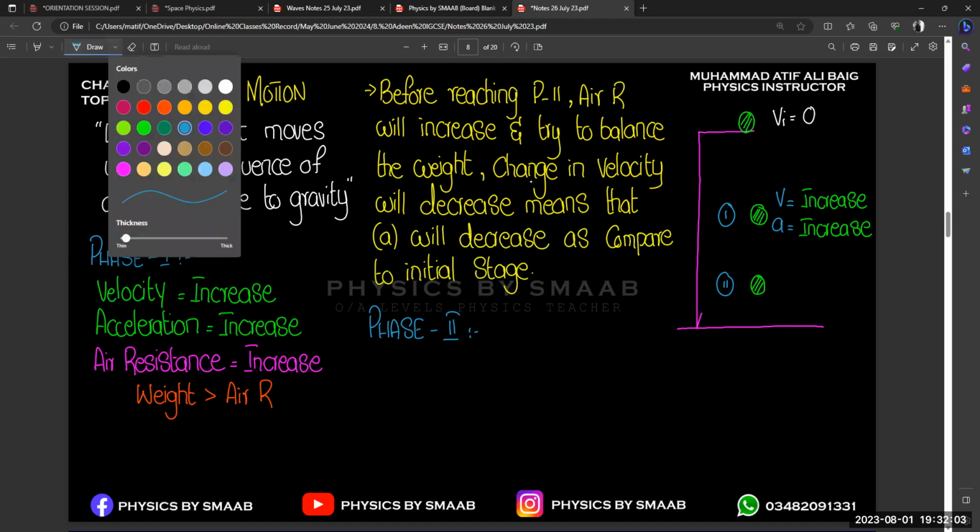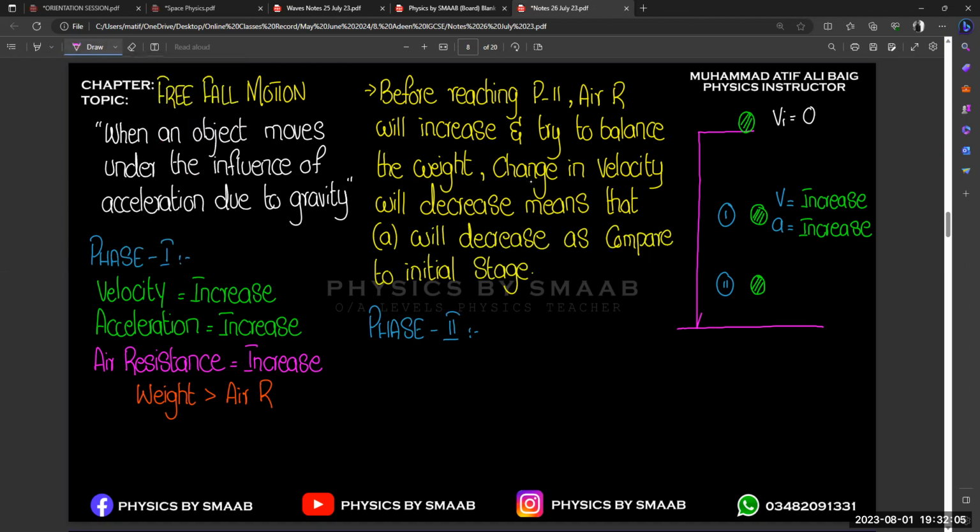So at this stage, your velocity is going to be constant, because all forces are now balanced. And if we talk about acceleration, what is your acceleration?